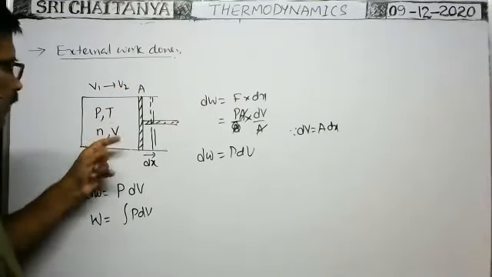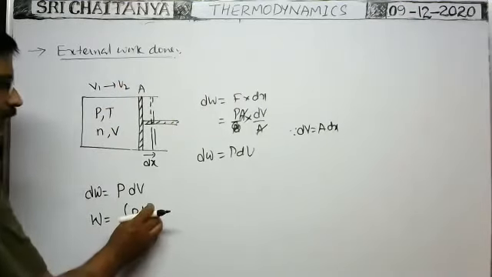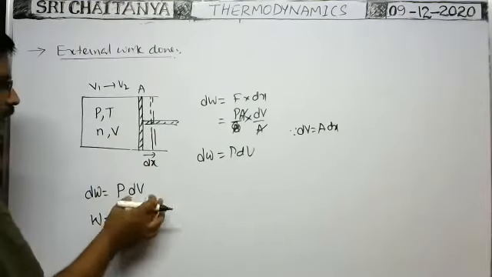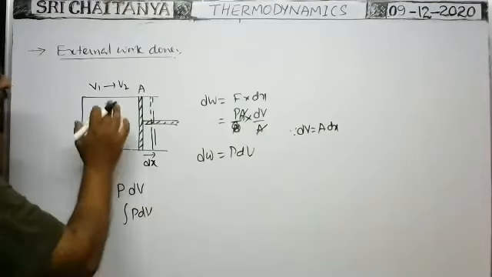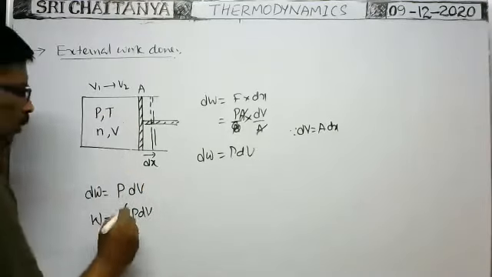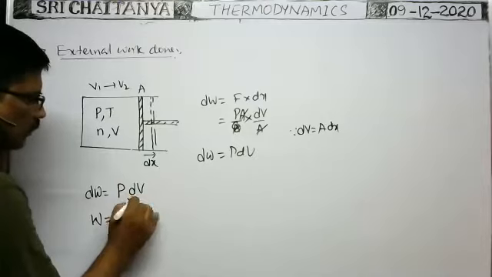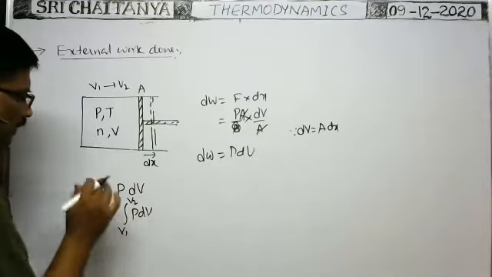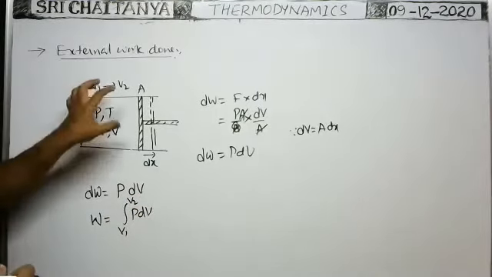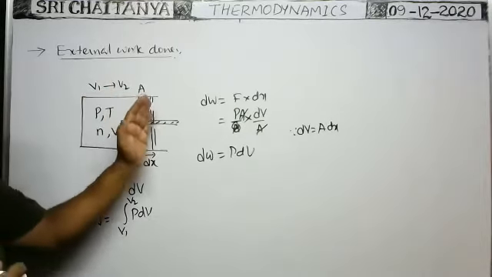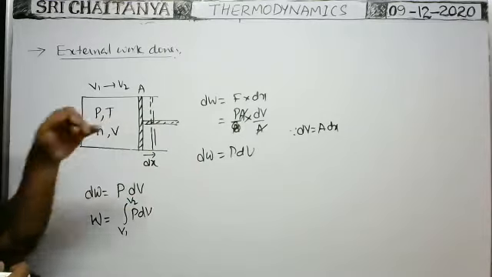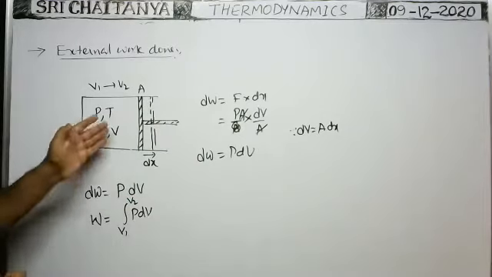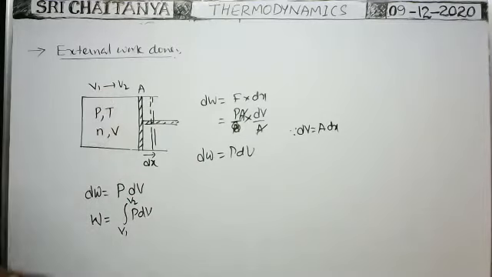When pressure is not constant, consider a small change in volume of the gas due to expansion. If PdV is the small work done, then to increase the volume of the gas from V1 to V2, the total work done is the integral from V1 to V2 of PdV. This is the total work done by the gas or system on the piston. Piston means surroundings, so it is the work done by the system on the surroundings. The work done by the system on the surroundings is called external work done.